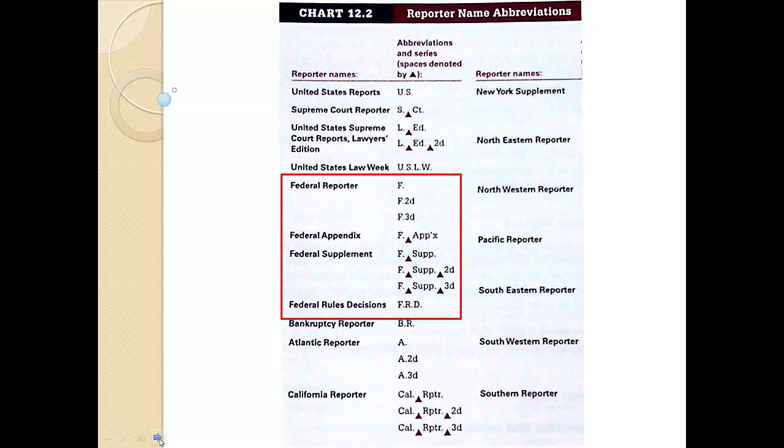Reported Federal Court of Appeals opinions are published in the Federal Reporter. Federal District Court decisions are published in the Federal Supplement. Unpublished Federal Court of Appeals opinions are placed in the Federal Appendix. And federal decisions involving the federal rules are collected and published in the Federal Rules Decisions reporter. Note the abbreviations for all of these reporters are located in this chart.